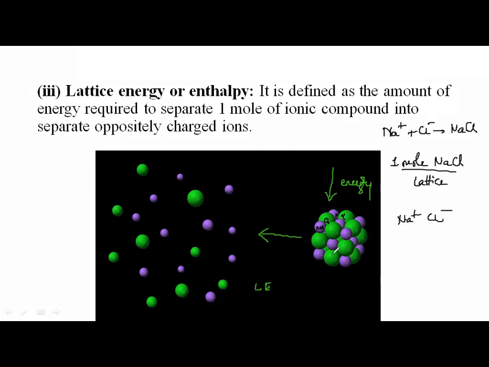Yes or no? If this bond is very strong in this lattice, I will need more energy. If the bond is weak, I will need less energy. So what is it? It is the measure of the strength of the ionic bond. It provides insight into several properties of ionic compounds, say solubility, volatility, hardness.